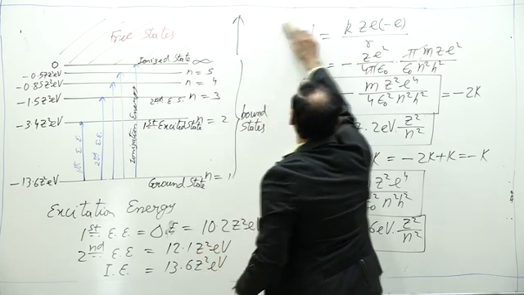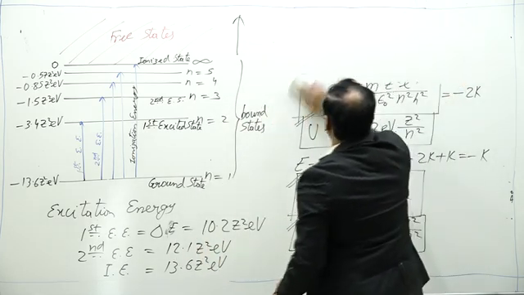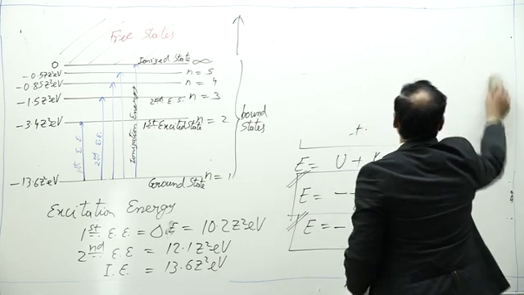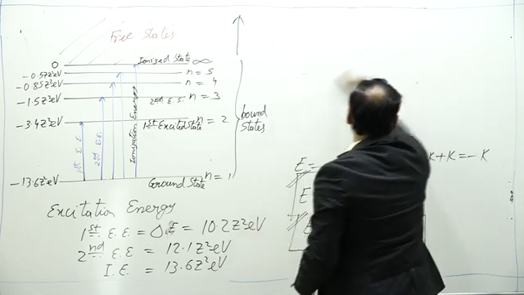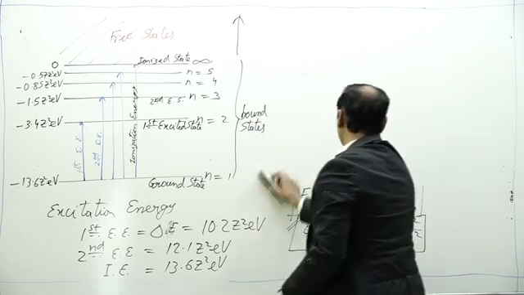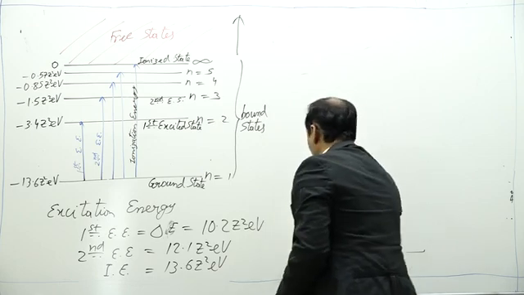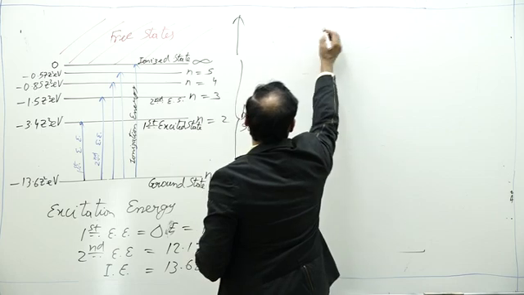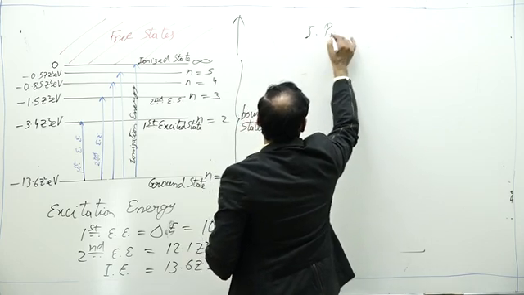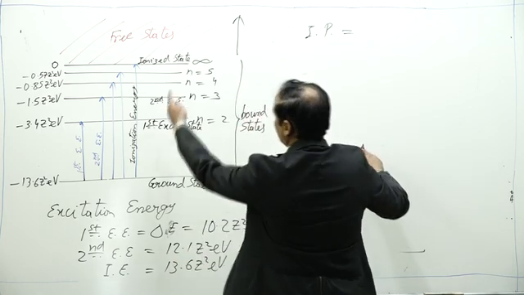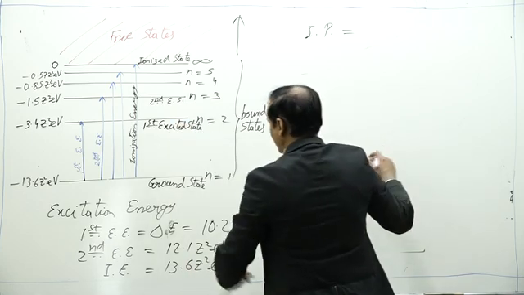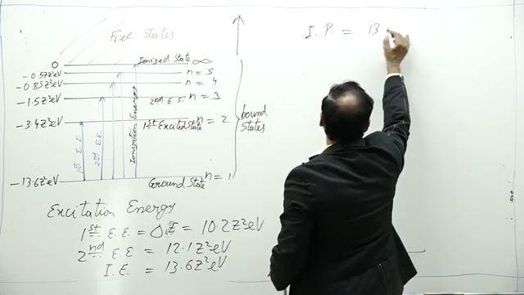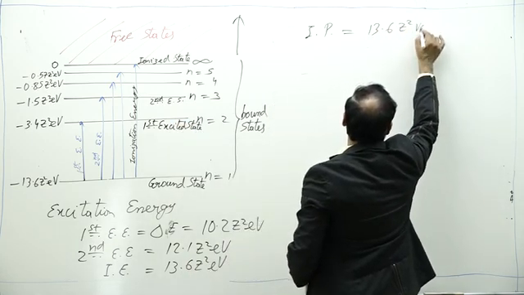Now instead of energy, we can sometimes use potential. As we know, energy is related to charge into potential. So we now define ionization potential. Ionization potential is the energy divided by the charge of the electron, that is 13.6 Z square volt.